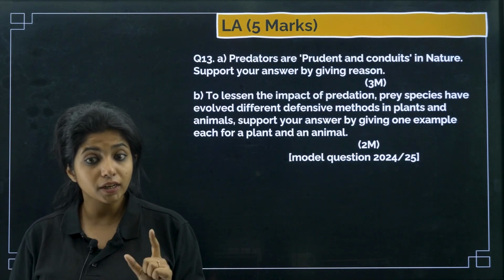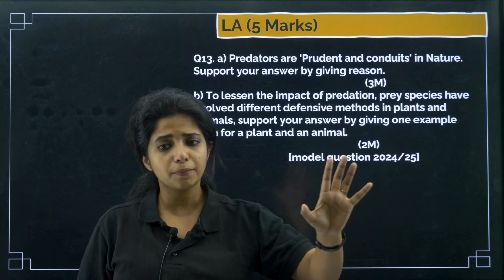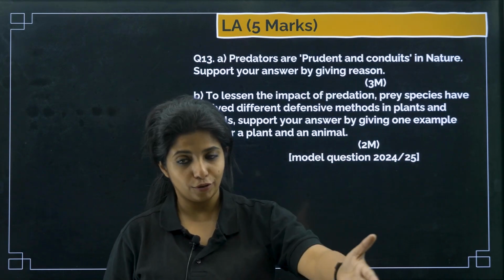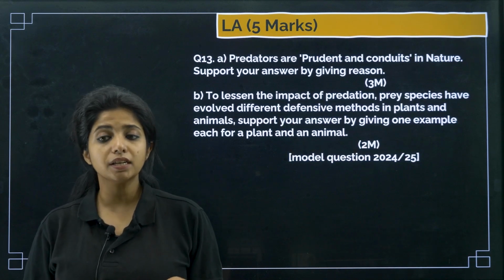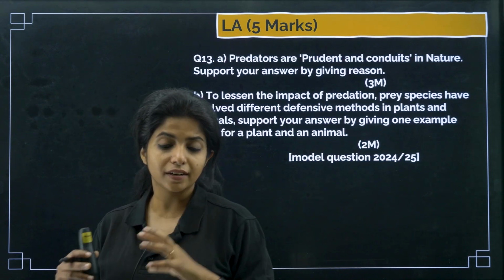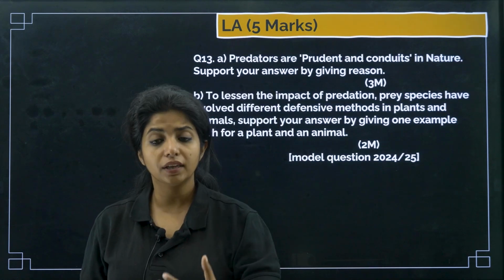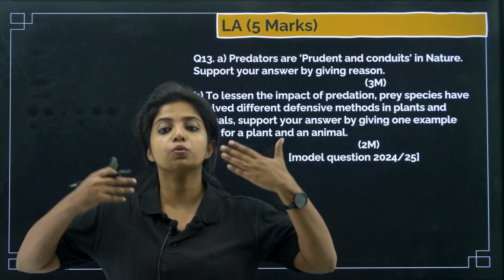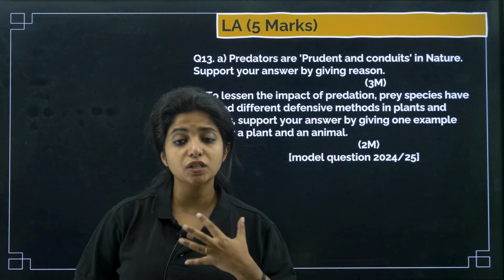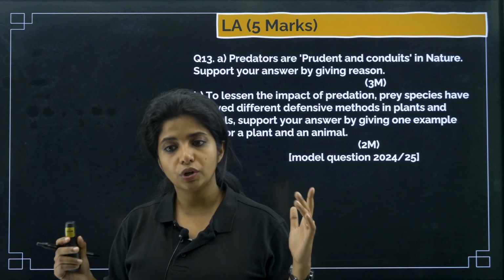They make sure that they are targeting just the weak ones. The strong ones are left to reproduce so that the population increases and later on they get enough food. And predators are conduits also. What do you mean by conduits? Conduits as in a channel. With the help of predators, the energy that we get from the prey is transferred to other organisms as well. This particular predator will be eaten by something else, and hence it is acting as a channel for the transport of what? Energy.